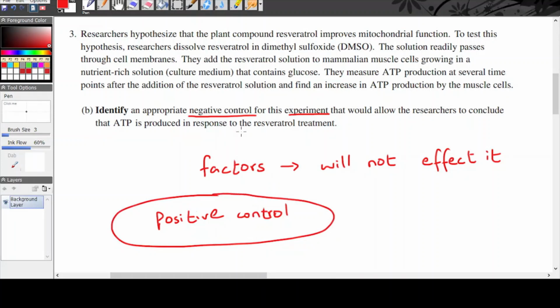So a negative control for this experiment could be that the scientists must run an experiment without adding resveratrol. So now they would get two samples, one sample with resveratrol and another sample without resveratrol. The one without resveratrol would act as a negative control, and the one with resveratrol would act as a positive control. And by comparing the positive and negative controls, the scientists will be able to determine the change in the ATP production and get suitable and appropriate results for their experiments.